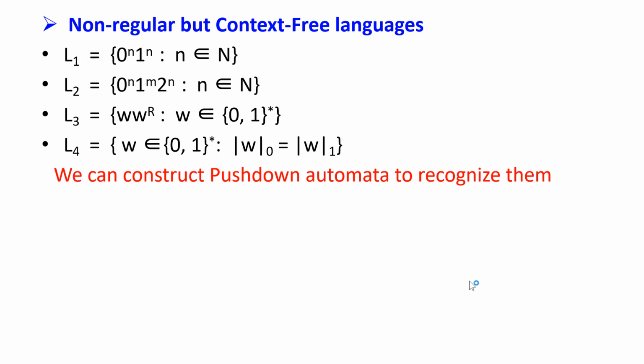These four languages are not regular, as proved by the pumping lemma, and they are context-free. We can construct pushdown automata to recognize them. By doing so, we have proved these four languages are context-free.